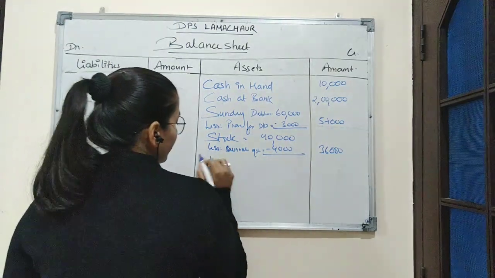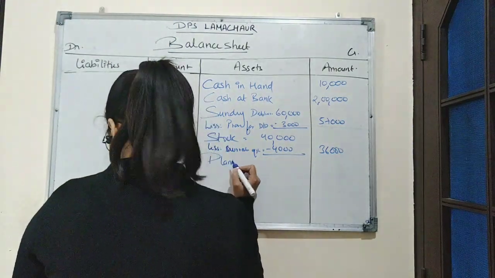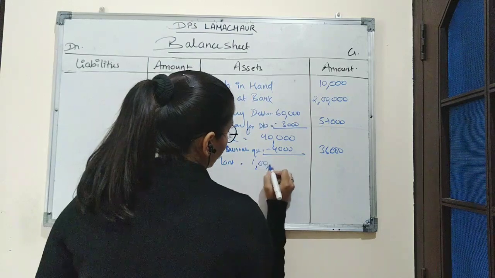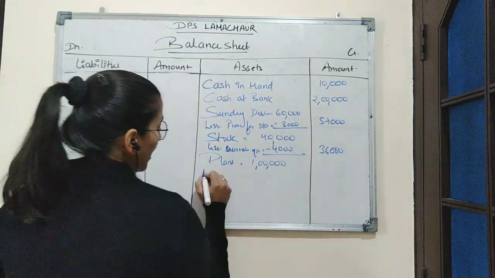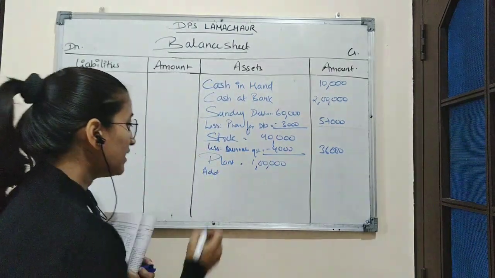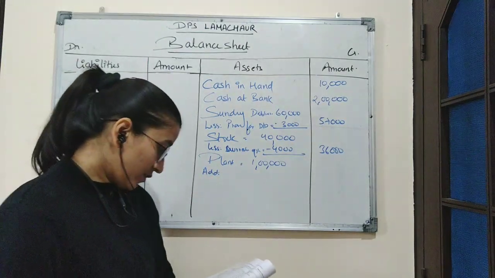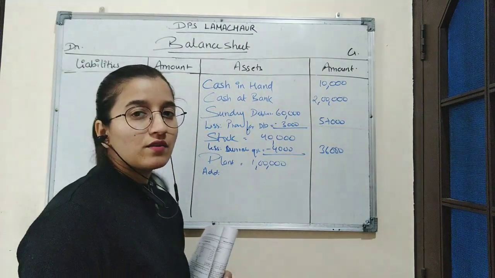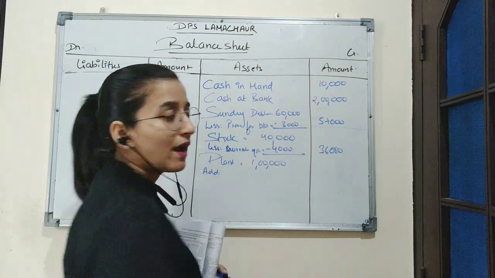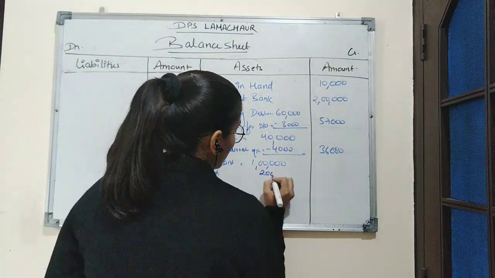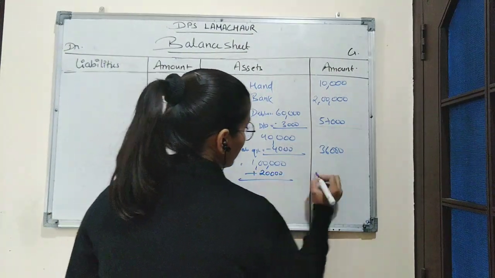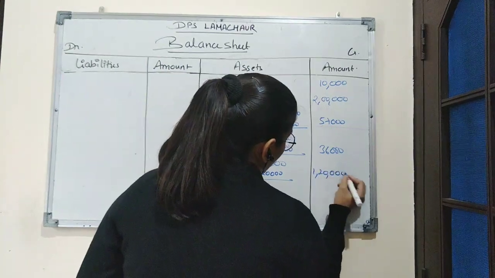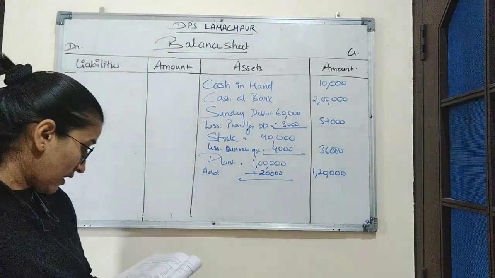Next is plant. Amount of plant is rupees 1 lakh and it is given that plant has been appreciated to the amount 1,20,000. That means there is an increase in the amount of plant by 20,000. So we will add this 20,000 here. So actual amount of plant is 1,20,000.